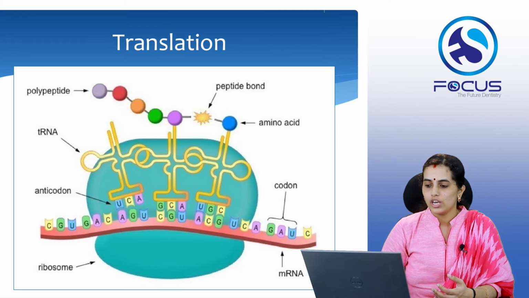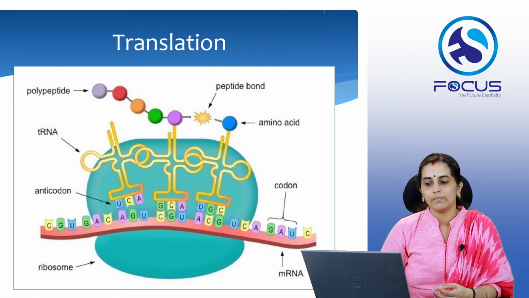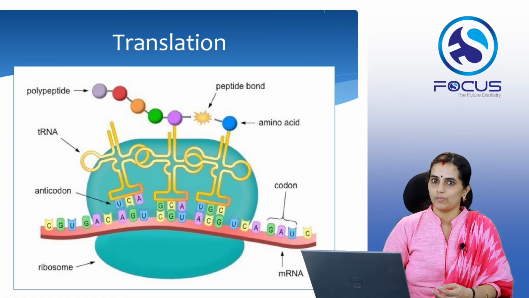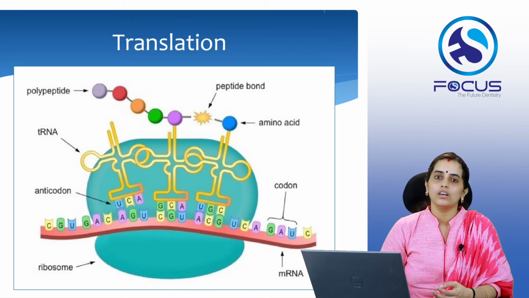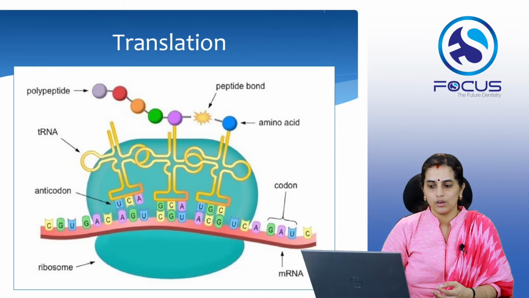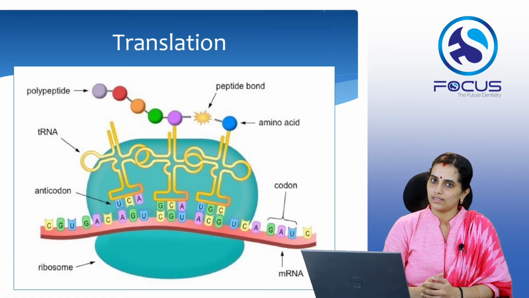Now the tRNA has the corresponding anticodons, and it goes to the amino acid pool to take up the corresponding amino acid, and it comes and momentarily binds with the codons in the mRNA. Okay, now the amino acids are joined together by means of peptide bonds, which is brought about by the rRNA, that is ribosomal RNA. Once the amino acids are joined together to form peptide bonds and thus the polypeptide chain, the tRNA breaks the contact and moves away. That is how the polypeptide chain, that is the protein, is synthesized.